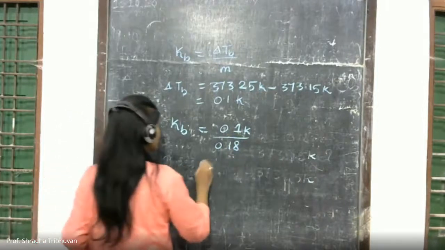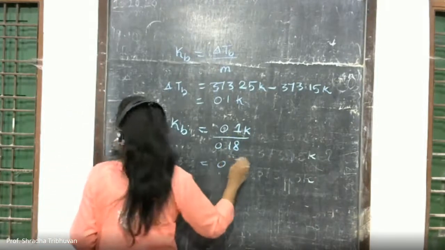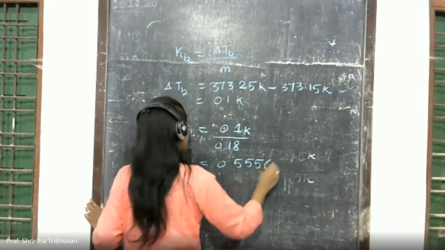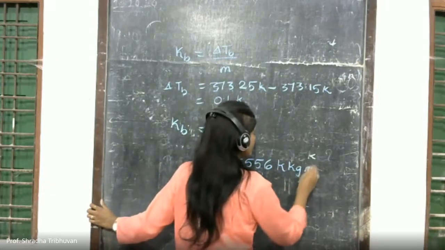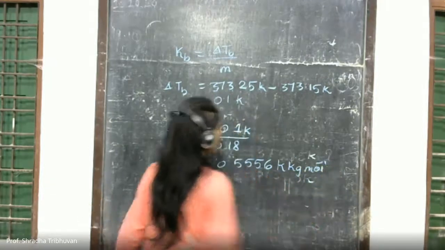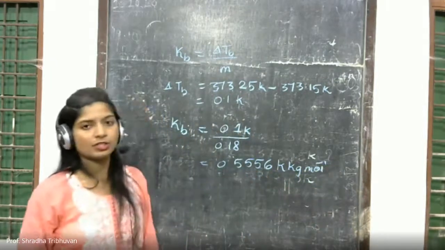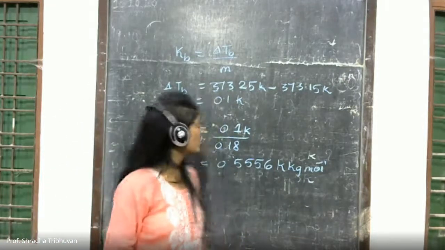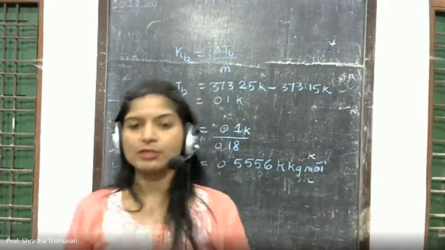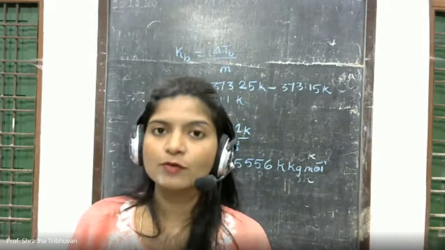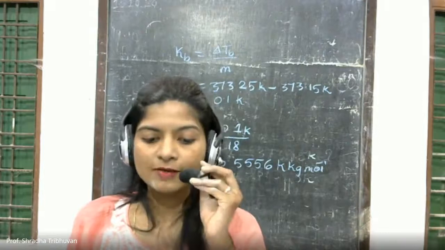So the answer comes out to be 0.5556 kg per mole. So this is for elevation in boiling point. Similarly, you can go with problems related to depression in freezing point.